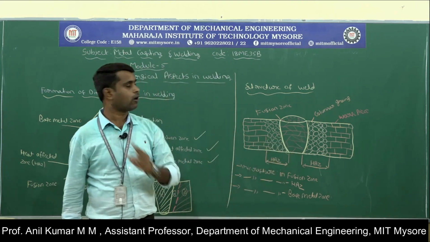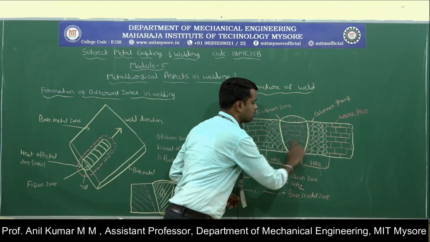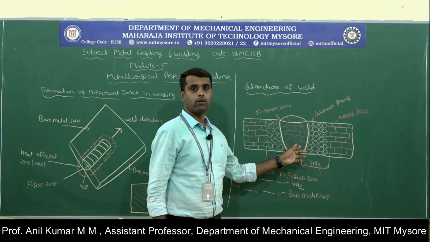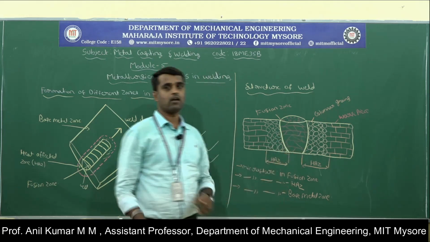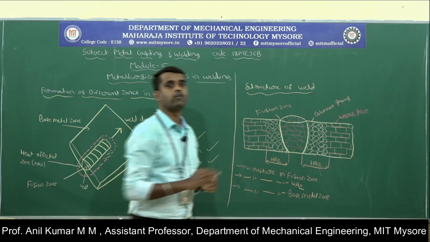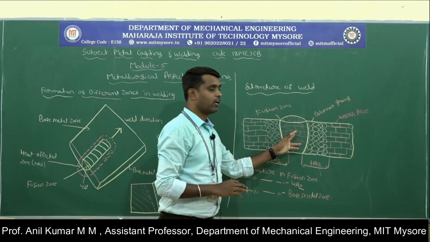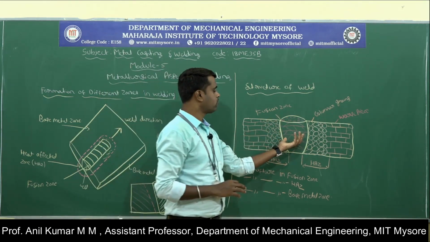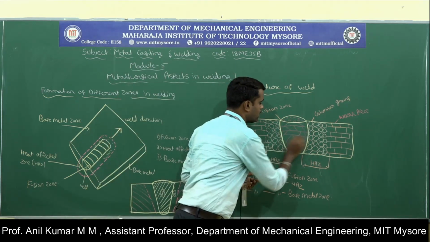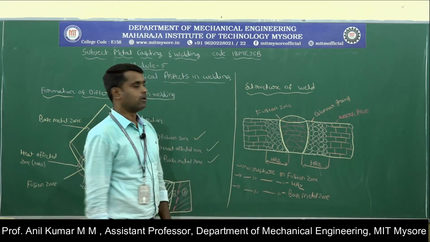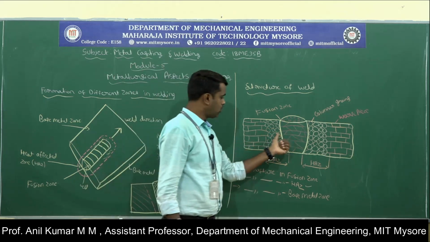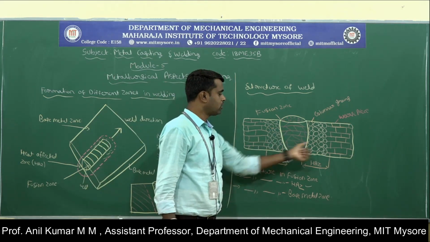In the fusion zone, the columnar grain structure will be formed on the base metal. These columnar grains are relatively longer, and they will be parallel to the flow of the heat, or parallel to the heat flow. That is the microstructure formed in the fusion zone. Next, the microstructure in the heat affected zone. The zone adjacent to the fusion zone, you can call the heat affected zone.